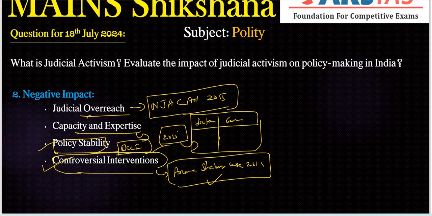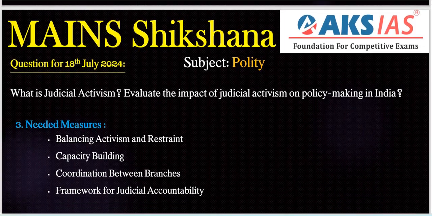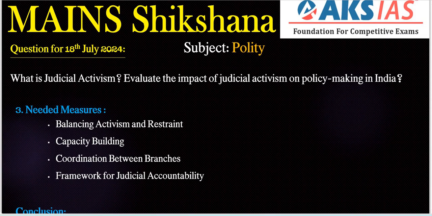Next, whatever challenges we have, we need to give some positive or needed measures, right? Here, balancing activism and restraint is the very important needed measure. There needs to be a judicious balance between activism and restraint to ensure judicial interventions do not undermine other branches of government.